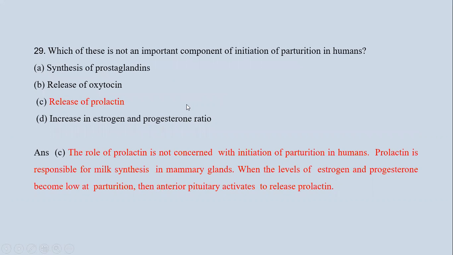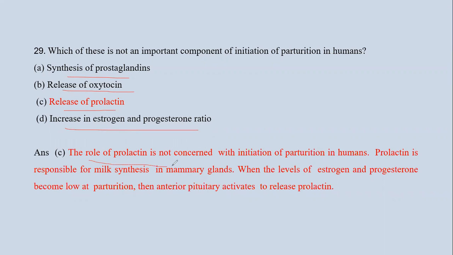Next question is which of these is not an important component of initiation of parturition in humans? First is synthesis of prostaglandin, second is release of oxytocin, third is release of prolactin, and fourth is increase in estrogen and progesterone ratio.